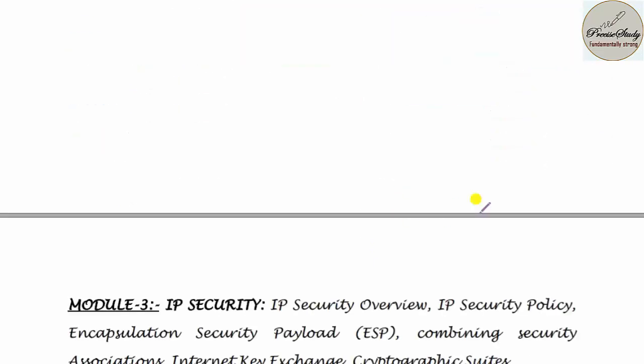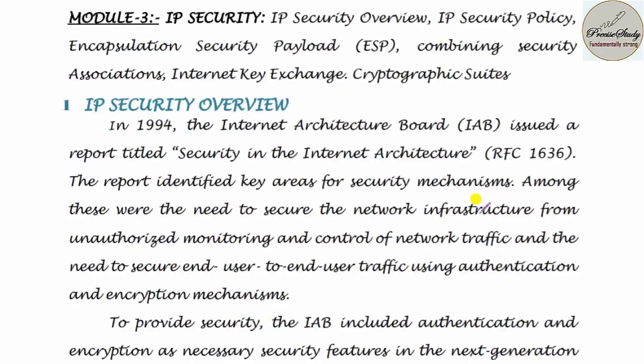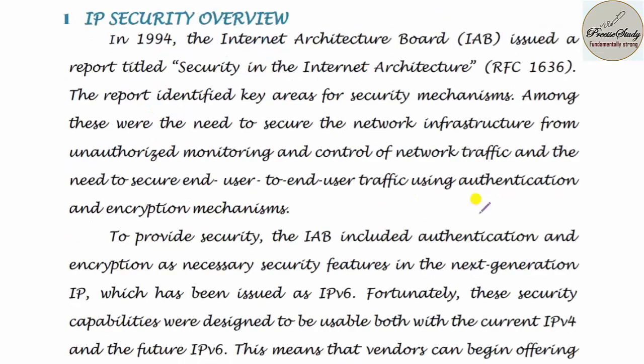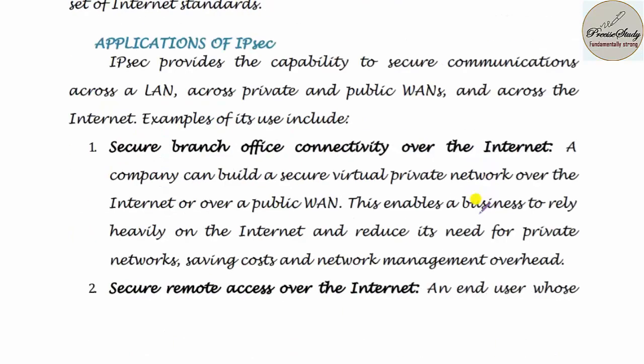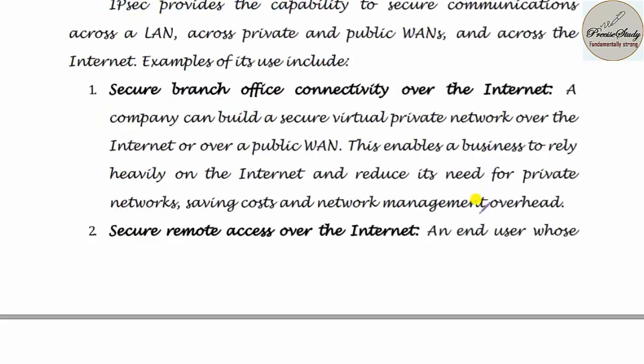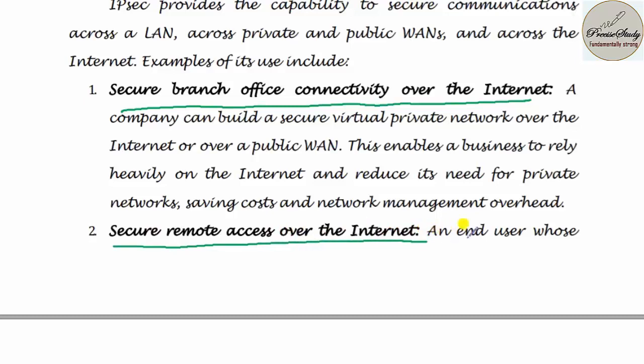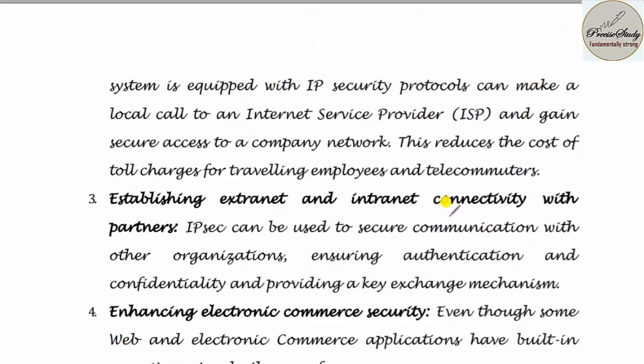First of all, we need to talk about what we mean by internet protocol security, or the evolution of internet protocol security. Let us talk about the applications of IP security. The first application is secure branch office connectivity over the internet. The second advantage is secure remote access over the internet. Nothing but end-to-end security you have to provide.